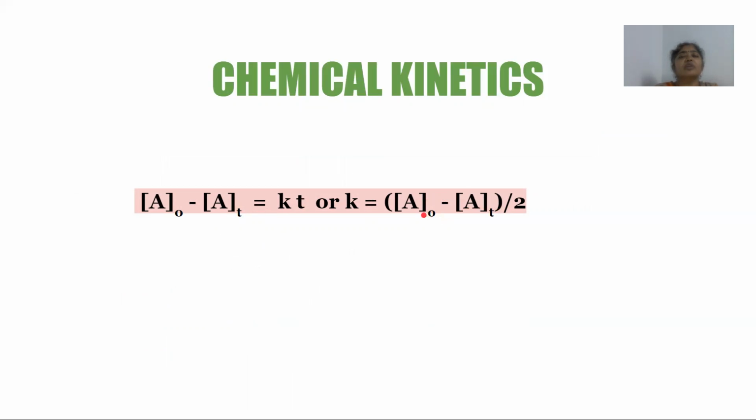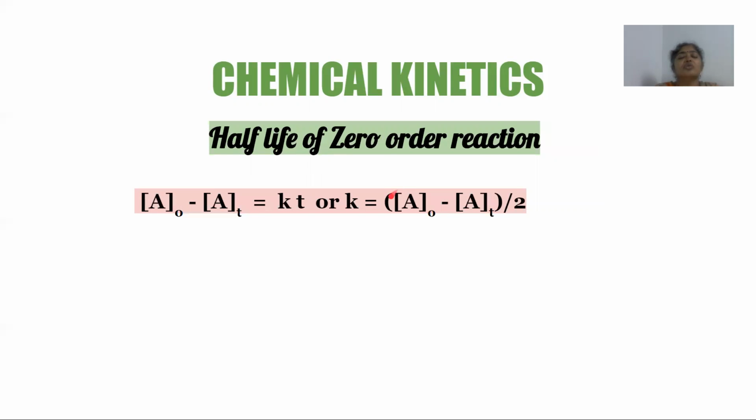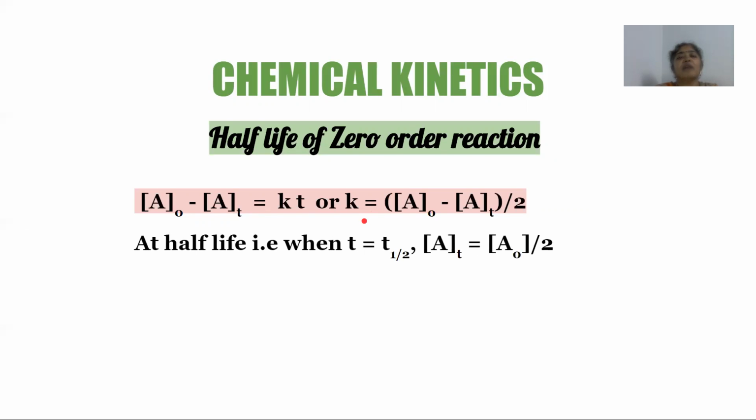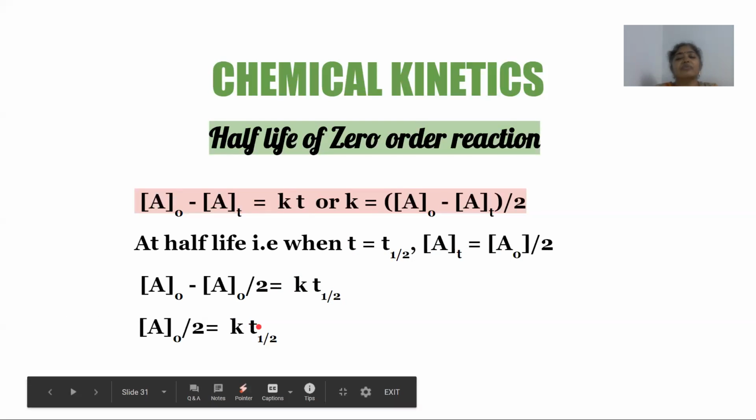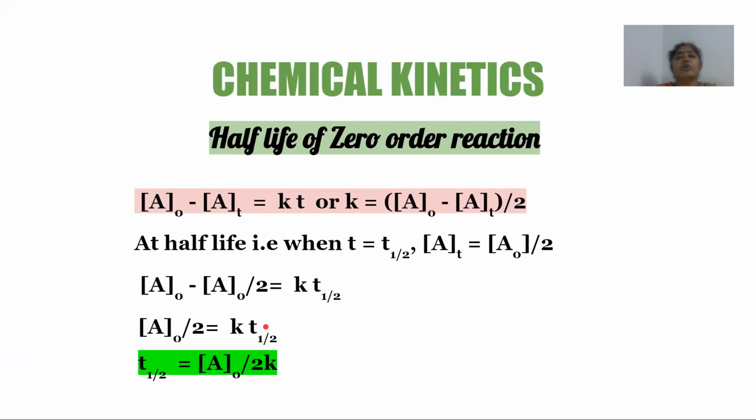Now, let us understand what is the half-life for a zero order reaction. So as we have already defined half-life when we were deriving the first order reaction, I'll quickly just go into the substitution of the values at half-life. So at half-life, we know that the concentration of the reactant becomes half the original concentration. So on substituting this condition, we get A0 minus A0 upon 2 is equal to k into t half, where t half represents the half-life. So on rearranging, I get A0 upon 2 equals k into t half. That means my t half, or the half-life for a zero order reaction, is equal to A0 upon 2k.